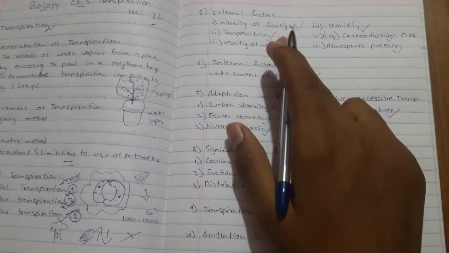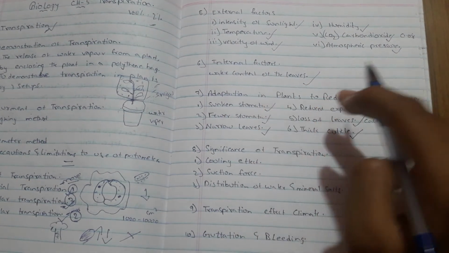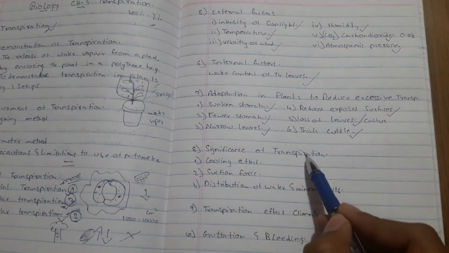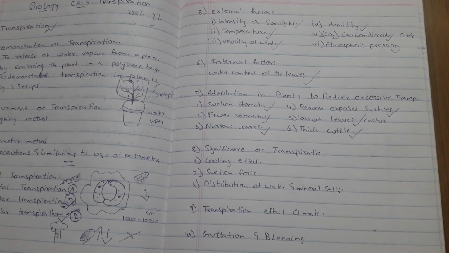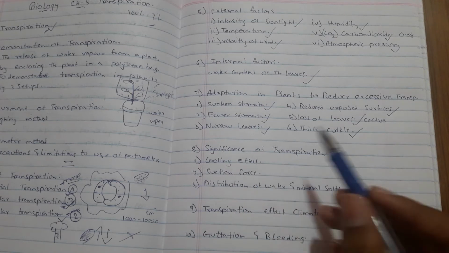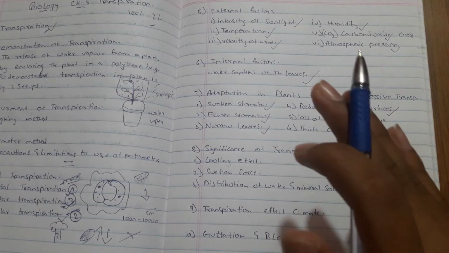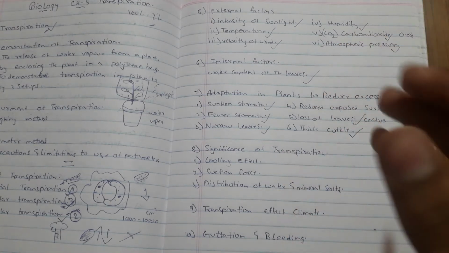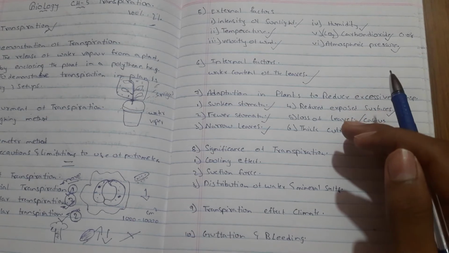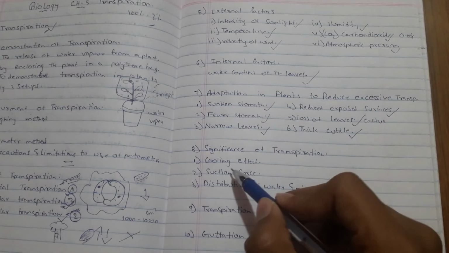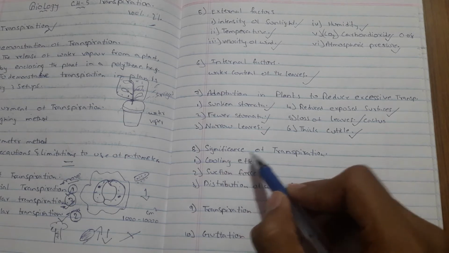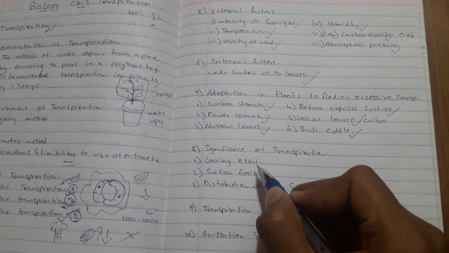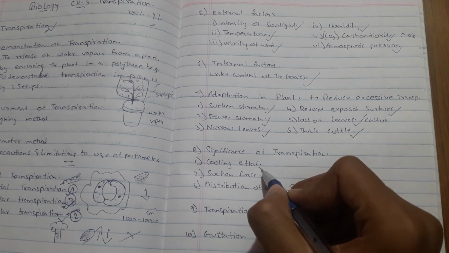So we have completed the external factors, internal factors, and the adaptations in plants to reduce excessive transpiration. Now moving to the significance of transpiration, the first point, cooling effect. Here the cooling effect means evaporation reduces the temperature of the leaf surface. Therefore it is useful to the plant on hot sunny days. That is the significance of transpiration. It cools our climate or surrounding surfaces, which is very useful in hot summer or sunny days.